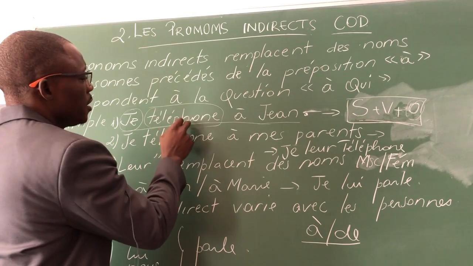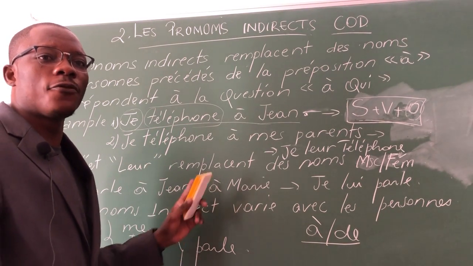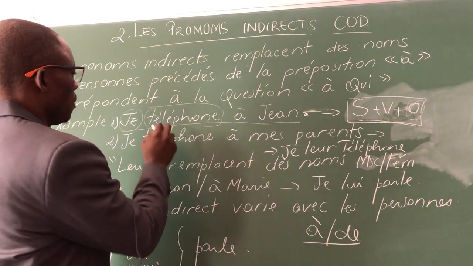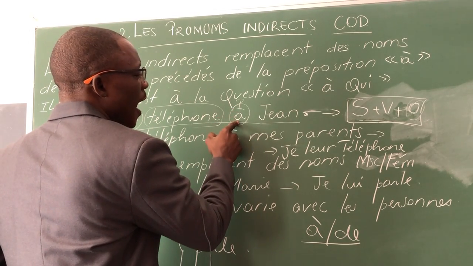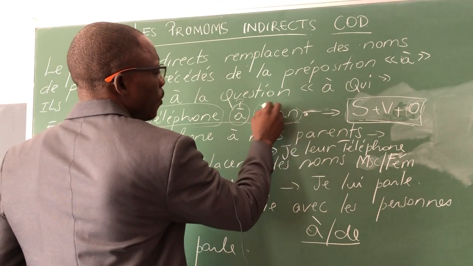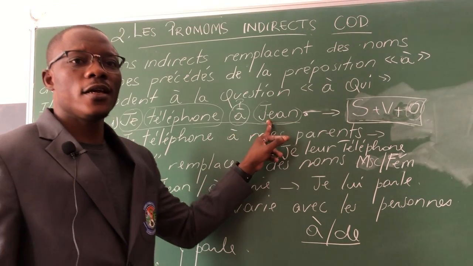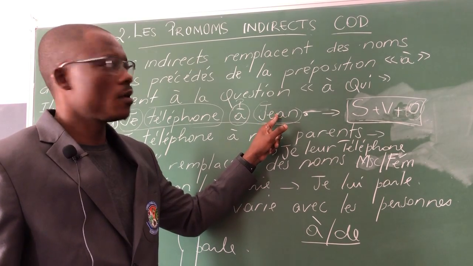Téléphone, this is the verb téléphoner, which means to call. Verb, and here you have preposition à, and then you have the object. Now this object is the name of a person.